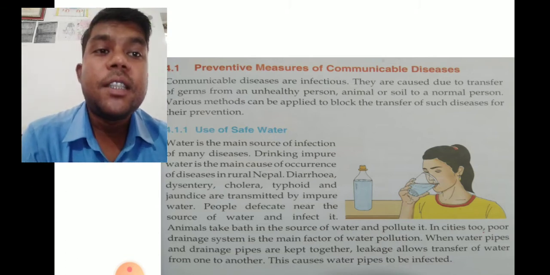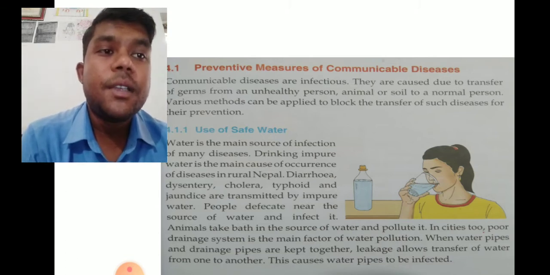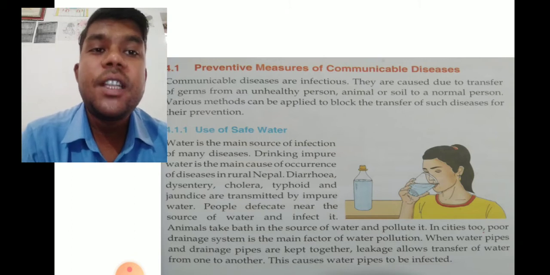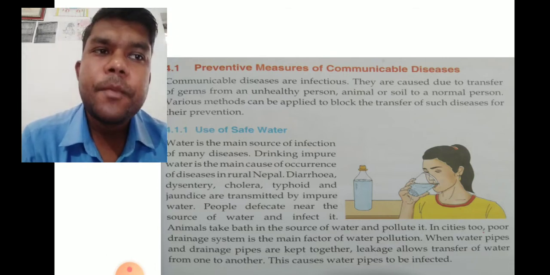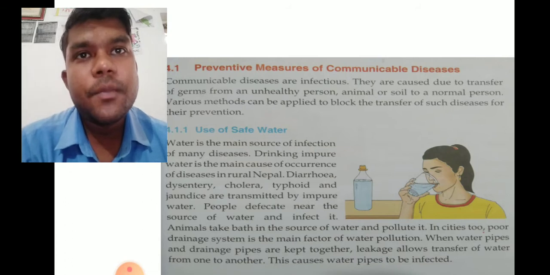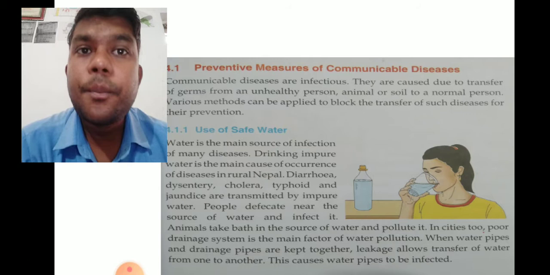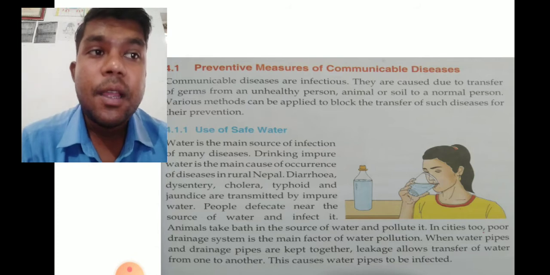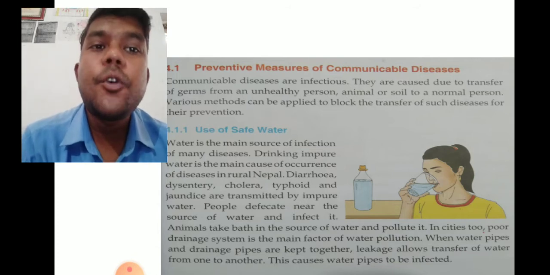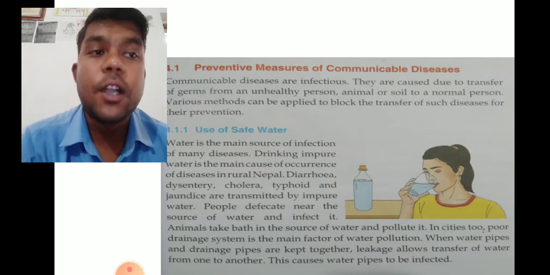Animals take baths in the source of water and pollute it. In cities too, a poor drainage system is the main factor of water pollution. Not only people, animals go and bathe there. In the cities, not only in rural areas, lack of education and poverty are causes of water pollution, and the water gets infected. But in the cities too, poor drainage is the main factor.